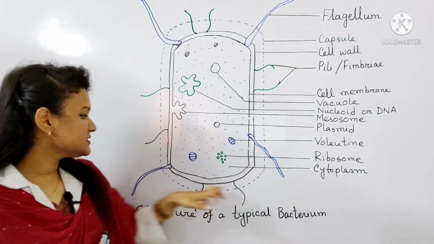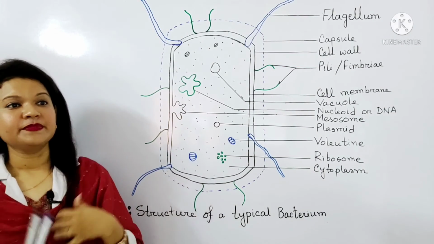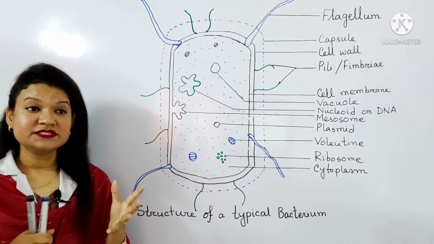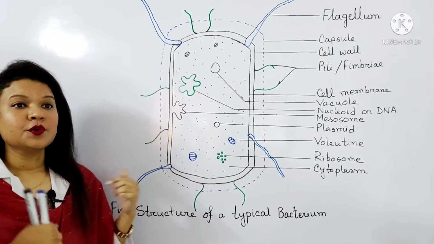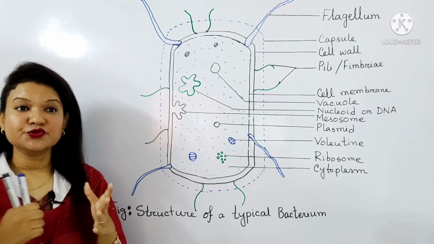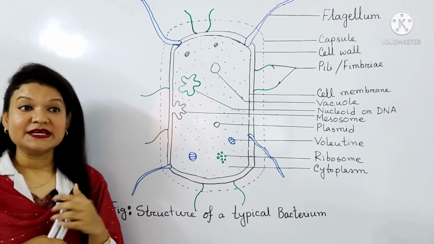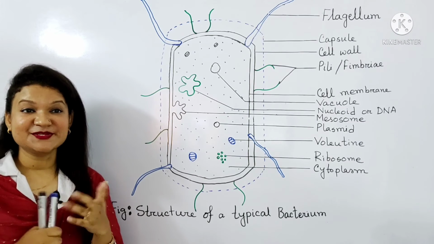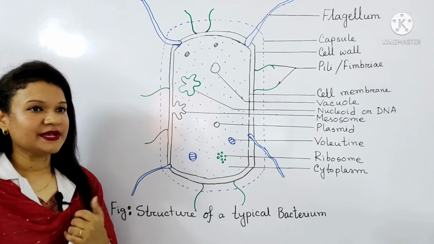Now, I will go for this flagellum. Here you can see this is our flagellum. Some bacteria contain long whip-like movable outgrowths outside the cell wall. This type of moving organs are known as flagella.